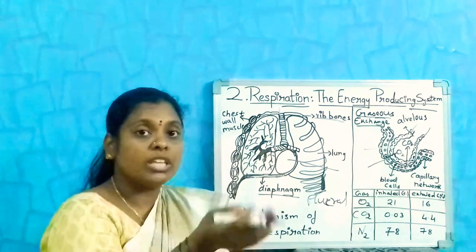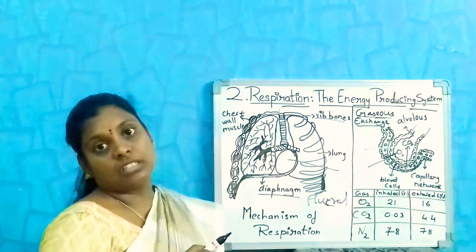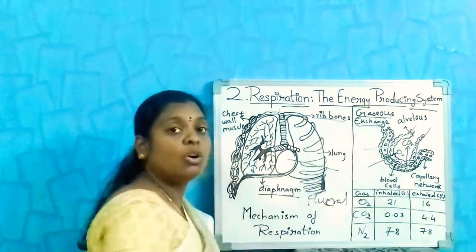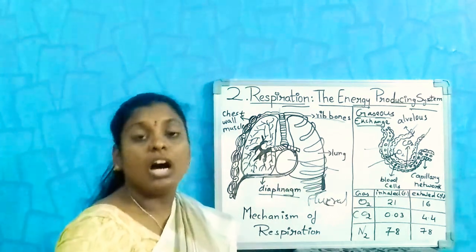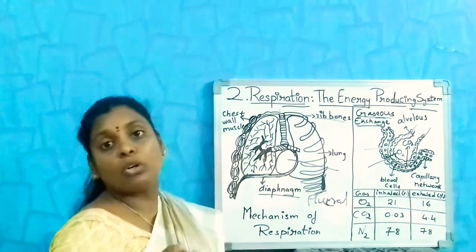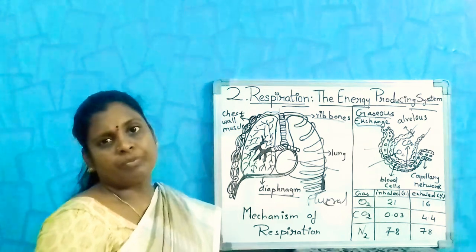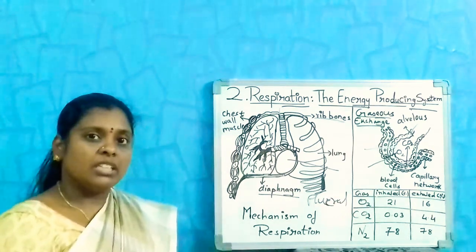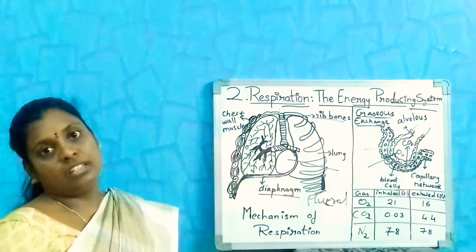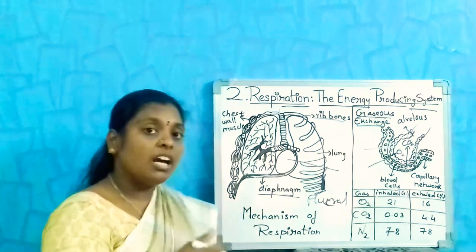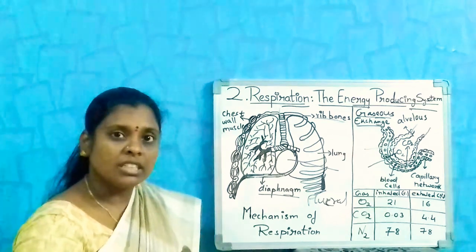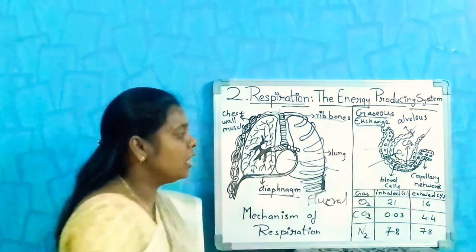Here at a time both the gases are exchanging. So this blood will go to the heart and is pumped to different body parts. Again from the different parts the carbon dioxide is taken and reaches the heart, and from the heart it is given to the lungs. The same process will continue.